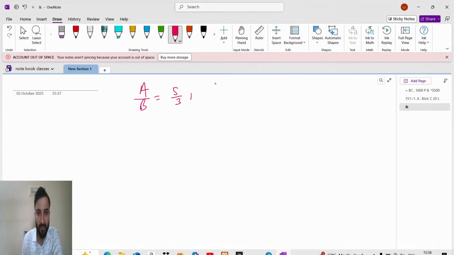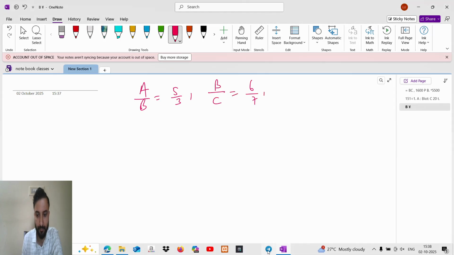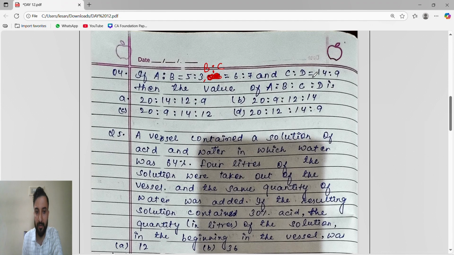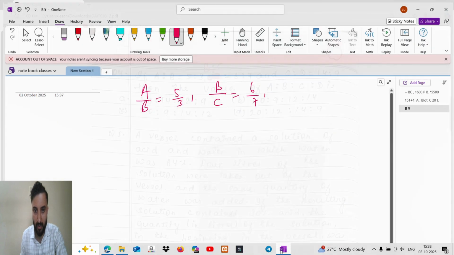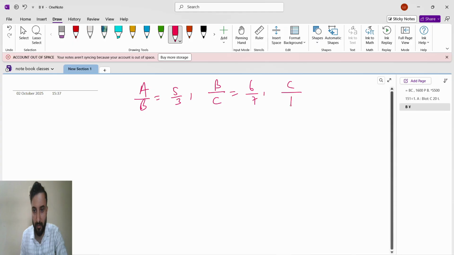So I will write B is to C equals 6 by 7, and C is to D equals 14 is to 9. So here C is to D equals 14 is to 9.